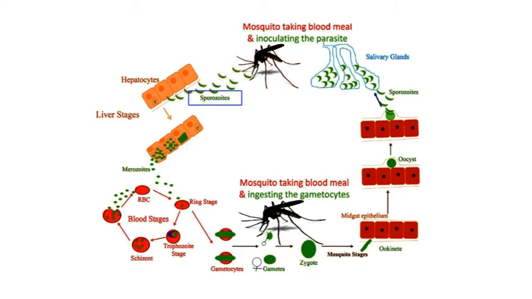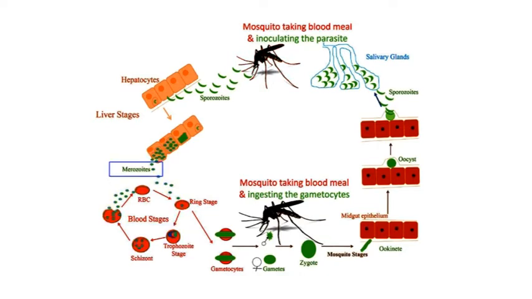Sporozoites are free-form stages of the parasite in the bloodstream, but they quickly disappear within half an hour of their introduction and migrate to the liver, infecting the hepatocytes. Within the liver, sporozoites multiply extensively and develop into merozoites within a week, which are later released. It is estimated that a single sporozoite infecting a hepatocyte can release about 5,000 to 10,000 merozoites. The released merozoites then infect the red blood cells, or RBCs, and initiate the symptoms and pathology of malaria.